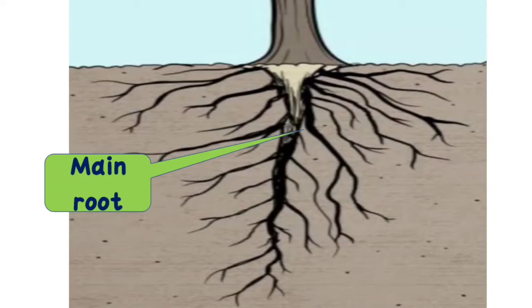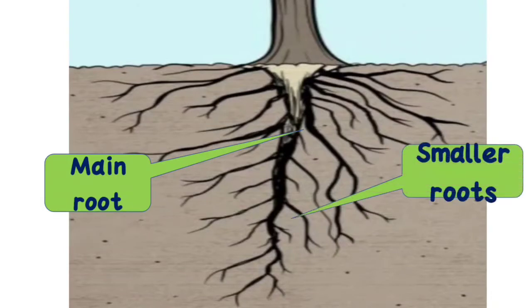All taproots have a main root. All taproots should have one main root and smaller roots which come from the main root. This is the thing you have to remember for the taproot: a taproot has a main root and smaller roots which come from the main root.